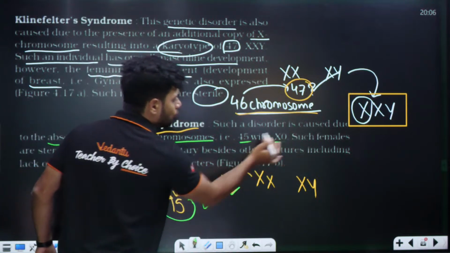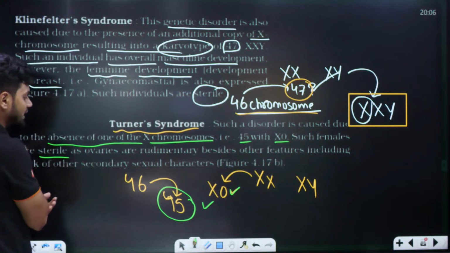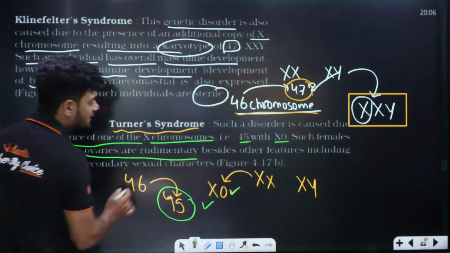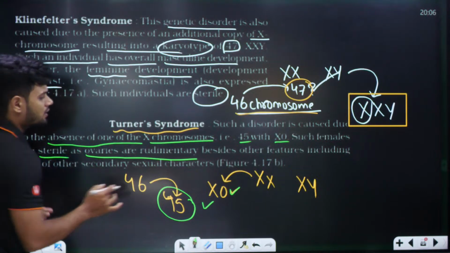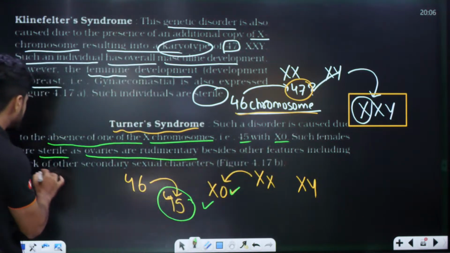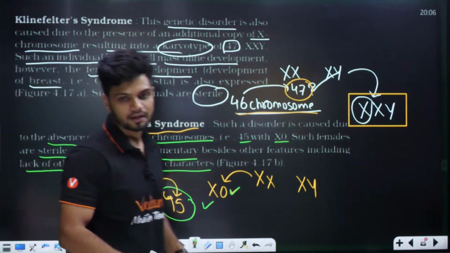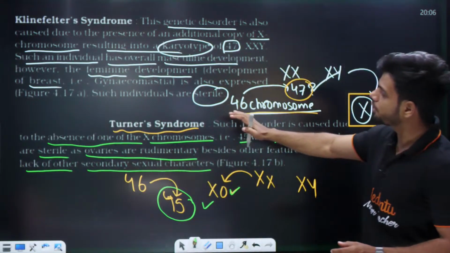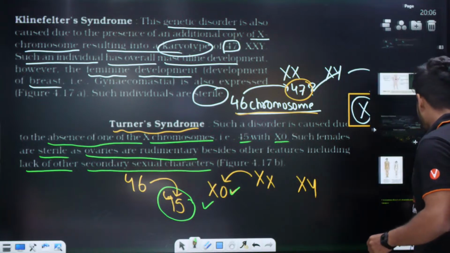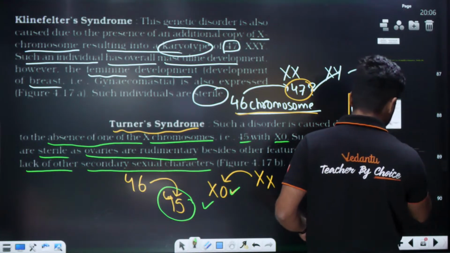45 XO. Such females are sterile. Ovaries are rudimentary, primary development ಆಗಿಲ್ಲ. And other features include lack of secondary sexual characteristics. ಇರಲ್ಲ. That is called as Turner syndrome. So very important, students. All three are very important for you to understand.